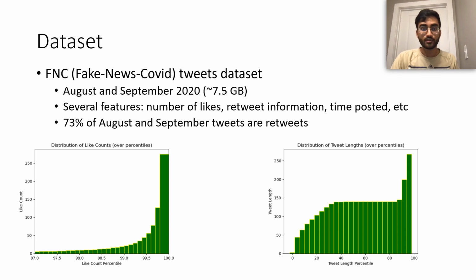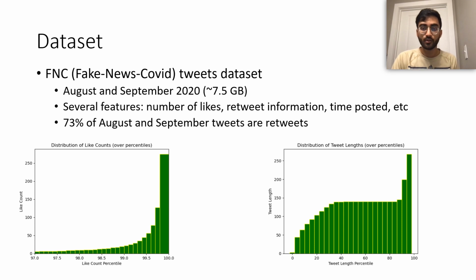And for some of the features, I included some histograms. On the left, we have the distribution of like counts. I did it with the percentiles rather than the raw counts, because the raw counts had a big spike at 0, and I couldn't tell much about the rest of the distribution. This shows us that even at the 97th percentile, the tweets had 0 likes, which means that most of the tweets had no interaction, and only a very small percentile of the tweets went viral and were seen by several users.